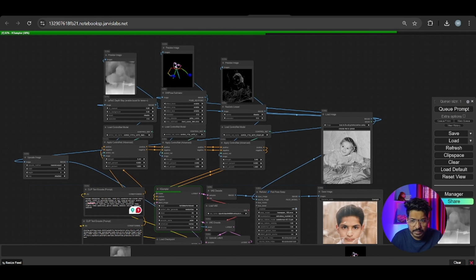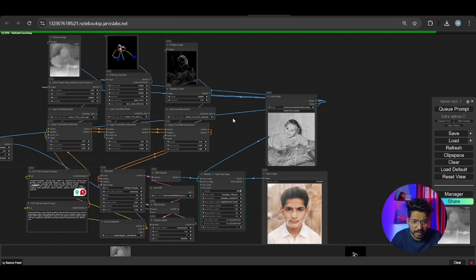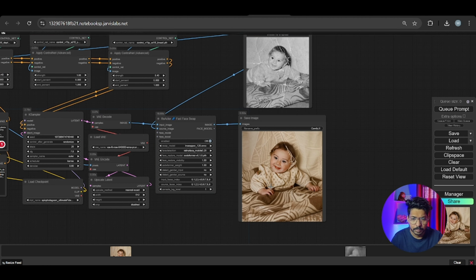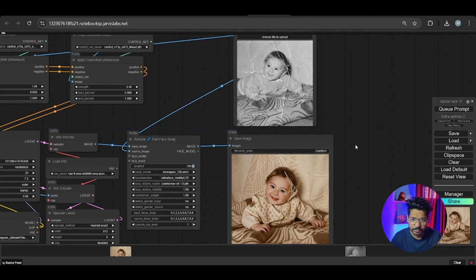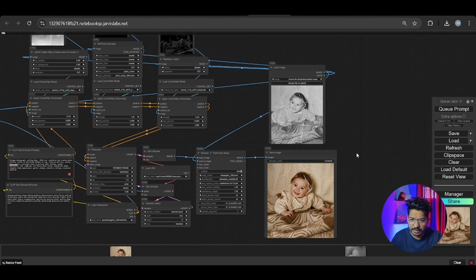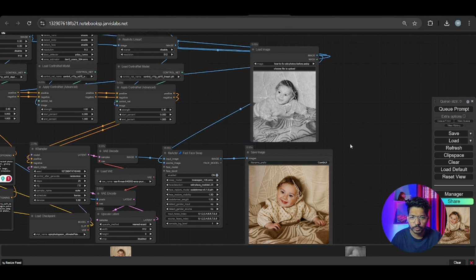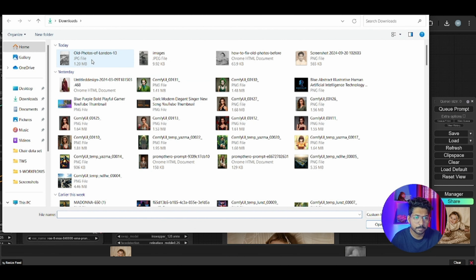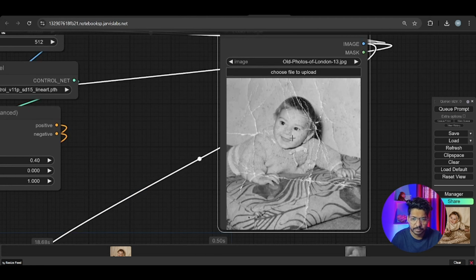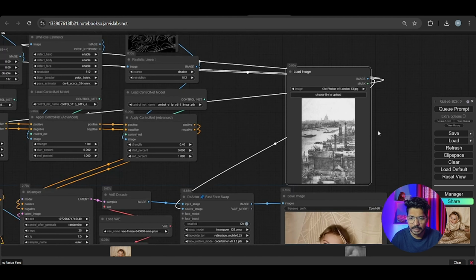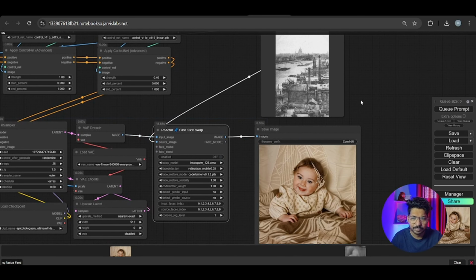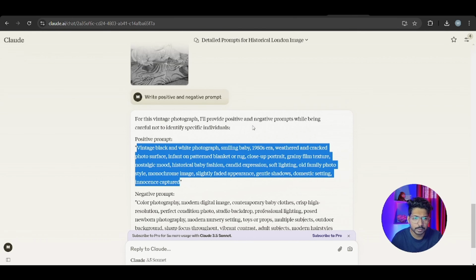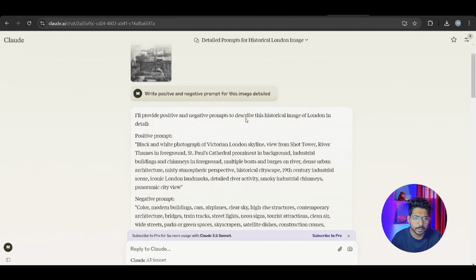So in the pose, it takes the similar pose and it takes the line art and the depth. Let's see the output. Yeah, so we got the image. What we see here and what we see here. So you can make your old photos new. Not just faces, for example, if you want to change some buildings, like an image of some city, you can change it just like that and run it. Or you need to write a prompt. So take a prompt from here.